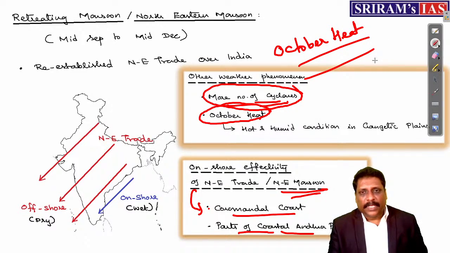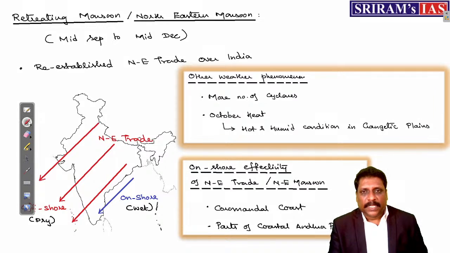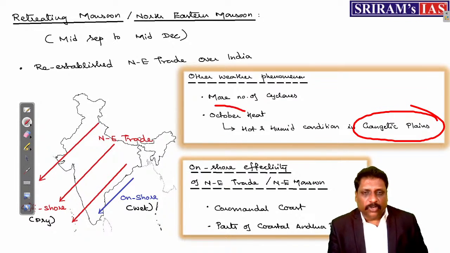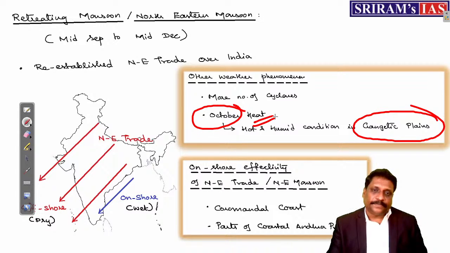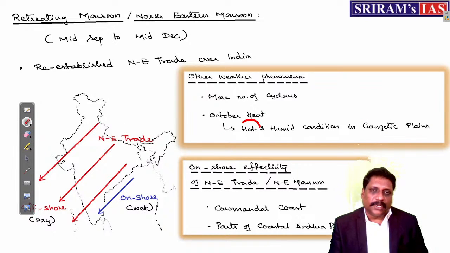I'll tell you. A hot and humid condition, right? When I talk about hot and humid condition, that is experienced in Gangetic Plain in the month of October, you call them as what? October heat. Hot and humid. See, why it is hot, I'll tell you. Because